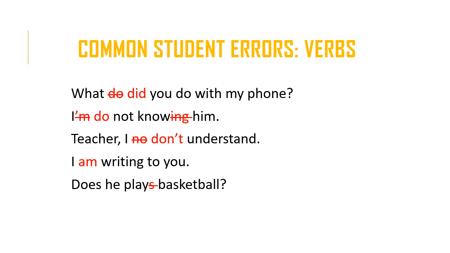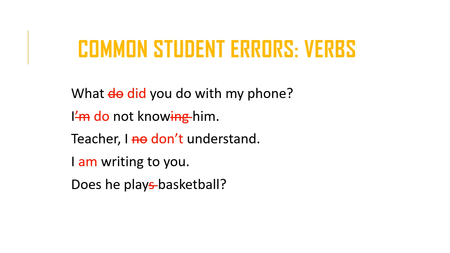All right, so the first sentence originally read, what do you do with my phone? Now, there are a number of things that could lead to this mistake, a number of misunderstandings. First of all, let's look at verb tense. When we have a question, the tense shows in the helping verb. In this case, the helping verb is did, and not in the main verb, do. The main verb is going to be the base form, and the base form of the verb does not indicate any time, past, present, or future. It's the helping verb that indicates time.